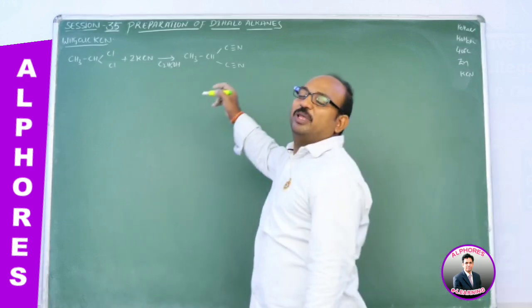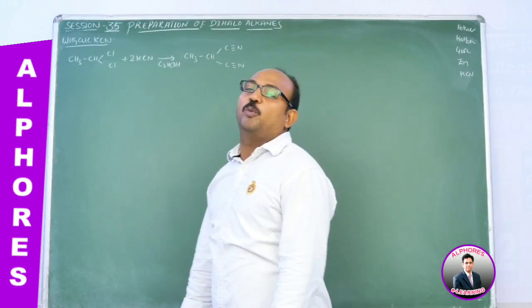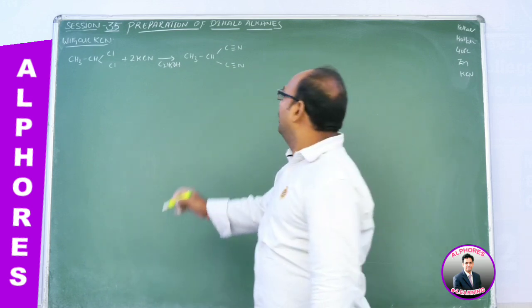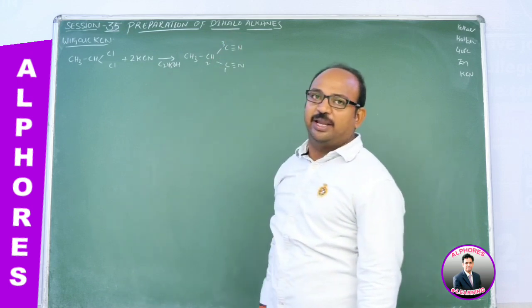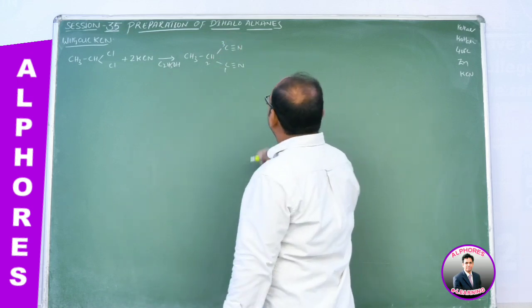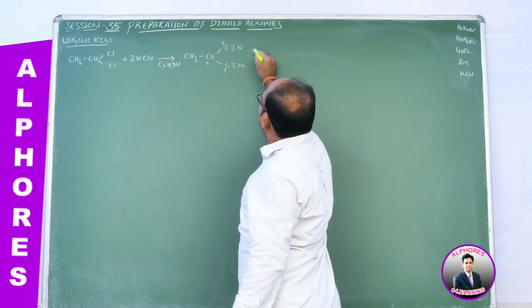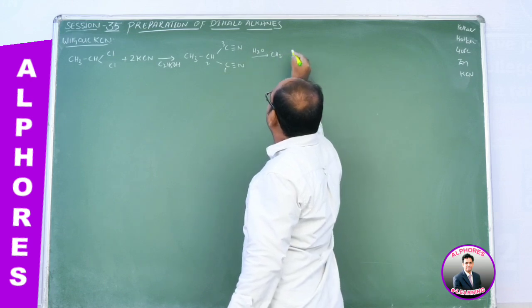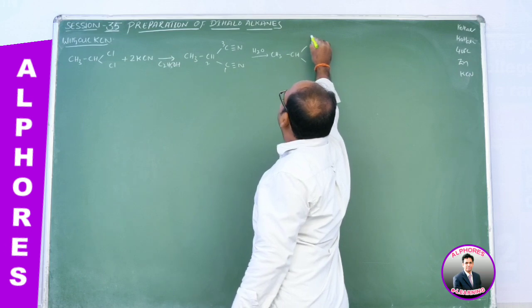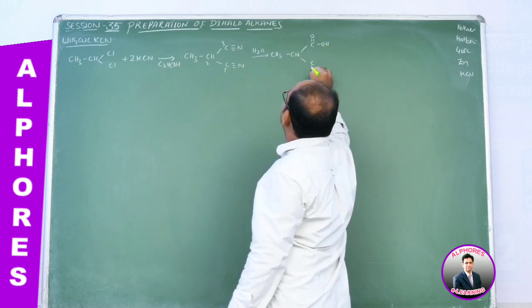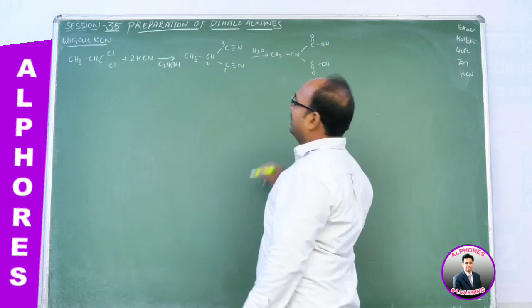IUPAC name: 2-methylpropane-1,3-dinitrile. This one upon hydrolysis, we are getting CH3CH. As we learned in previous classes, cyanides upon hydrolysis convert into carboxylic acids.